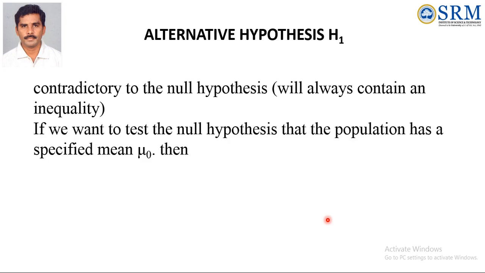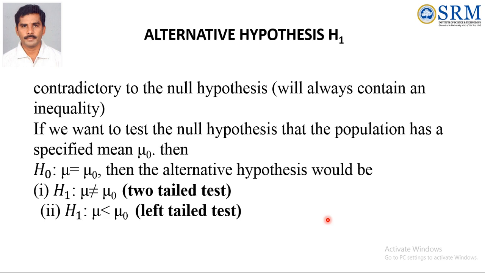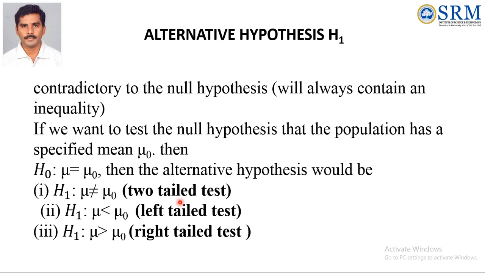If we want to test the null hypothesis that the population has a specified mean mu naught, then H naught is mu equal to mu naught. So already we discussed that the null hypothesis is there is no difference between sample value and population value. The alternative hypothesis would be what? Inequality. Mu is not equal to mu naught, mu less than mu naught, mu greater than mu naught.